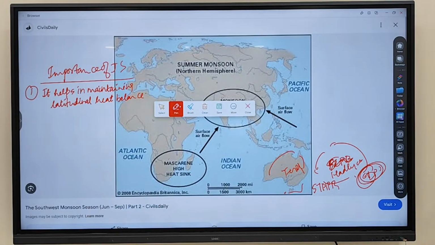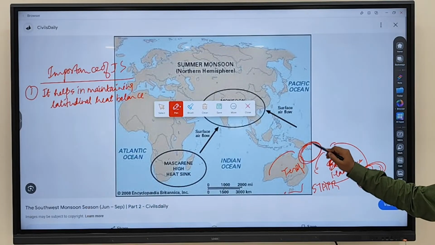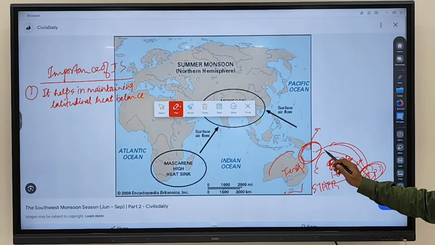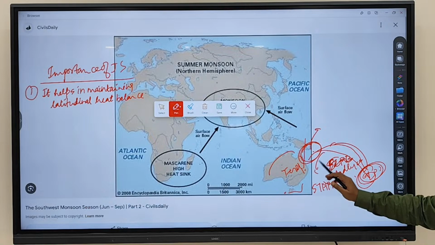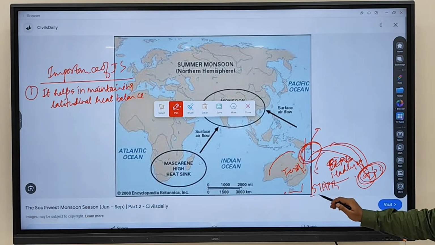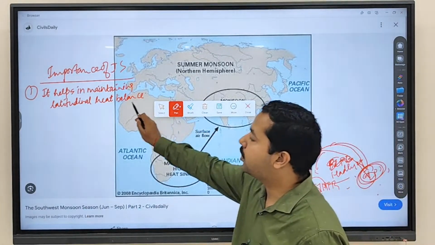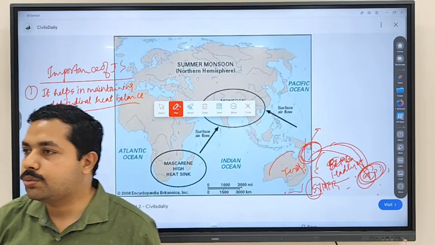The equatorial low pressure belt is more heated. Where are the jet streams formed? Here the jet streams are formed. Why are jet streams formed? Because heat is being taken from here to the tropics region. So it helps in maintaining the latitudinal heat balance.